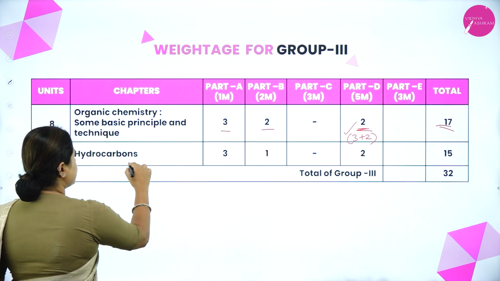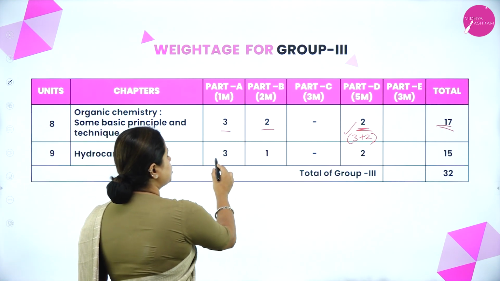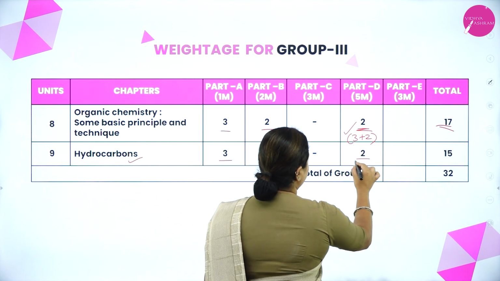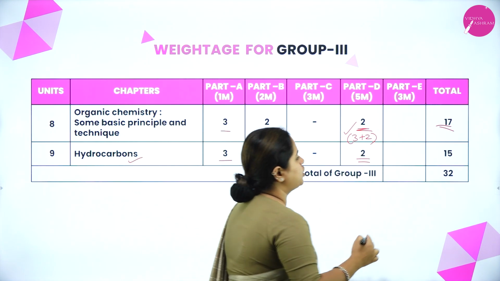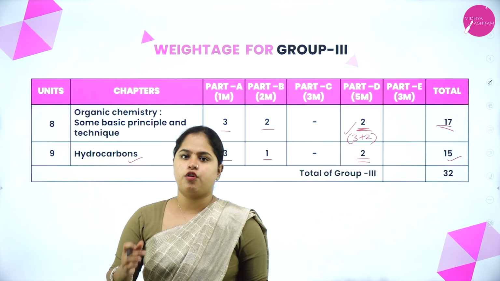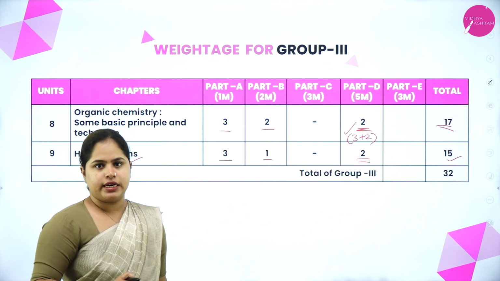Right. Last one is hydrocarbons. You will have 3 1-mark questions. You will have 1 2-mark question, and the rest will be 2 5-mark questions, which gives you a total of 15 marks. So I hope this weightage from each part is clear for you.